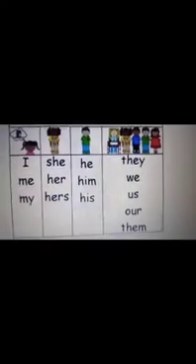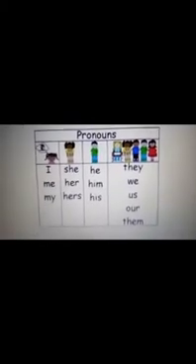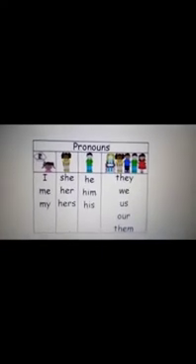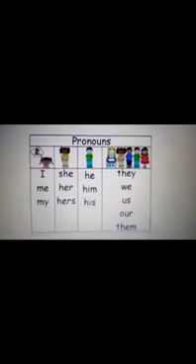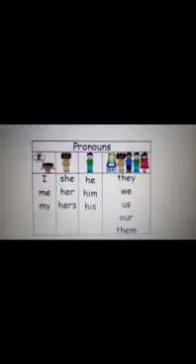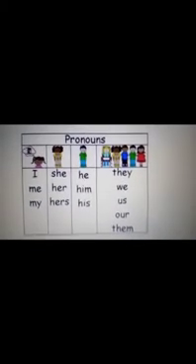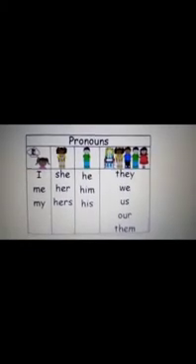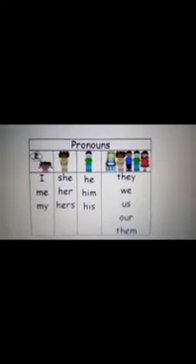What are these words called? These words are pronouns. Pronouns are the words that we use instead of nouns. You can see girl is a noun, Sarah is a noun, boy is a noun, Ali is a noun. But I can use a pronoun instead of a noun. For Sarah, I use the pronoun she. For Ali, for boy, I use the pronoun he.